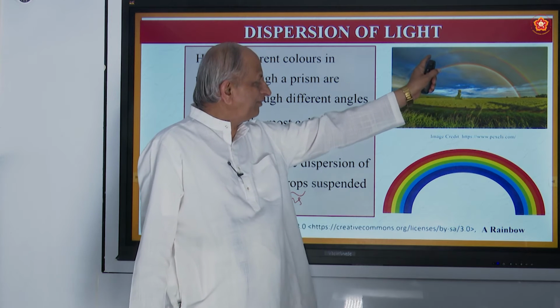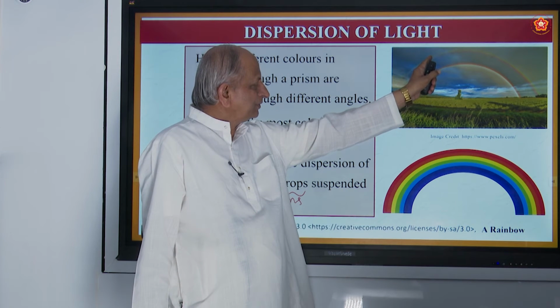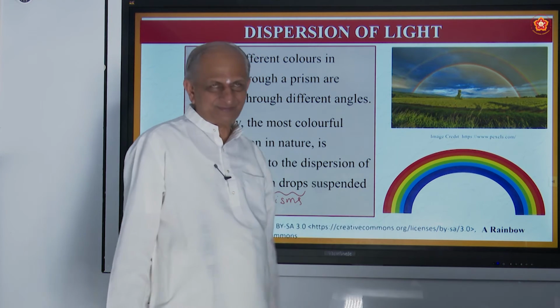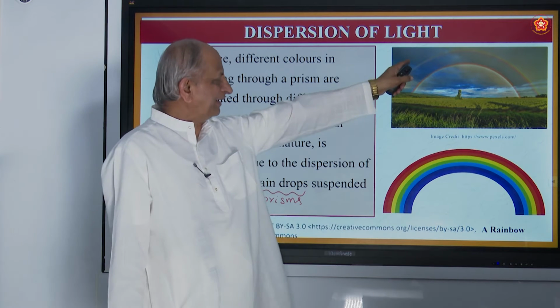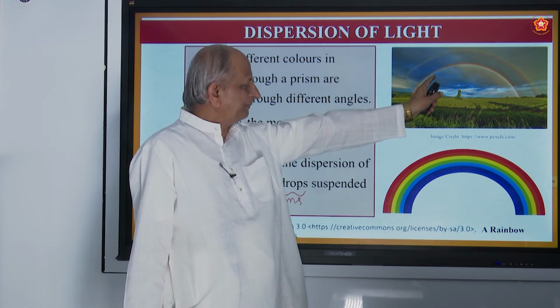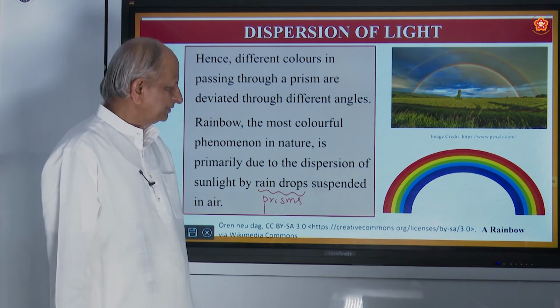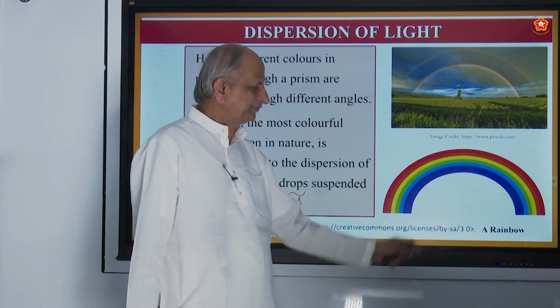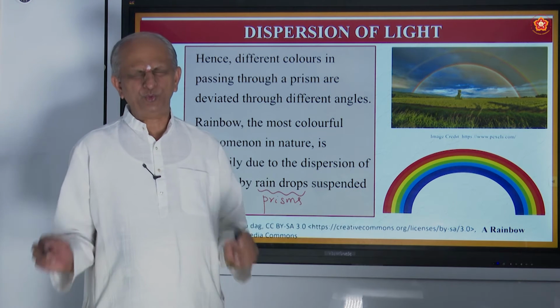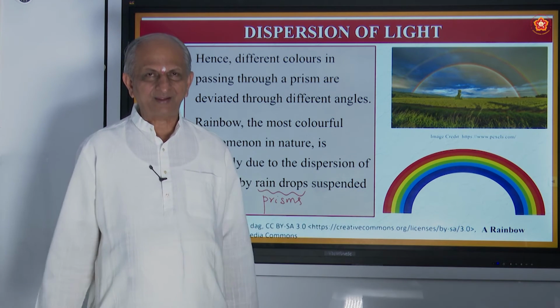And sometimes you will have a primary rainbow, a secondary rainbow and so on. It will be a little dimmer. This will be bright usually. And these are the 7 colors that are formed. One of the beautiful formations of God.